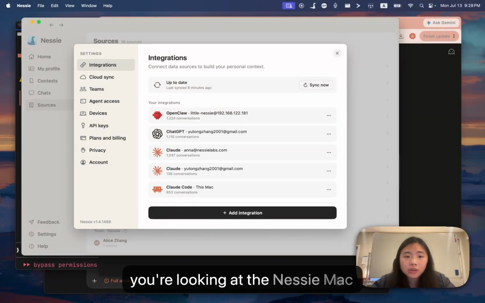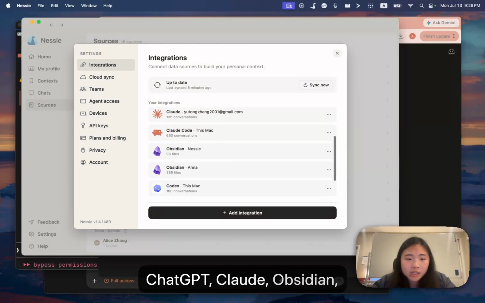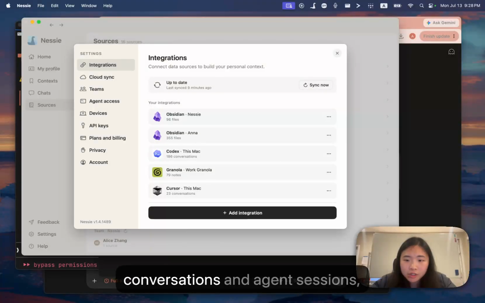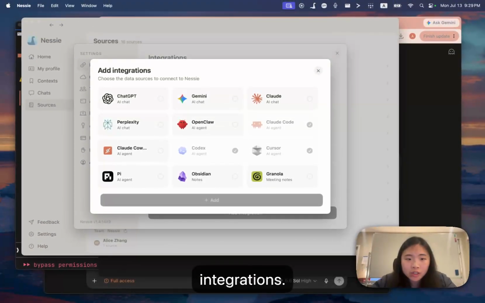Hey, so you're looking at the Nessie Mac app. You can see that I've connected all the integrations that I use. Everything from Claude, I actually have 2 accounts under Claude, ChatGPT, Claude Code, Obsidian, Codex, Cursor, and so on. Nessie auto-syncs all of these AI conversations and agent sessions, and I don't have to do anything manually. They're just all here. And this is how you can connect new integrations.